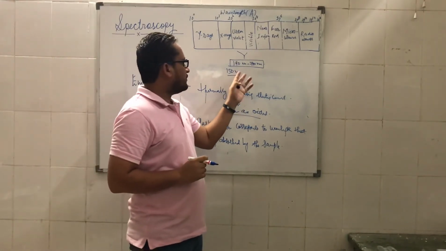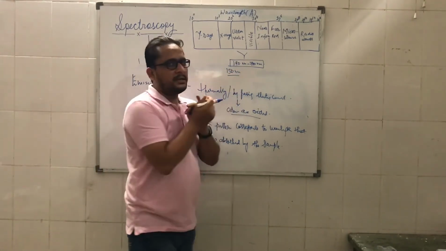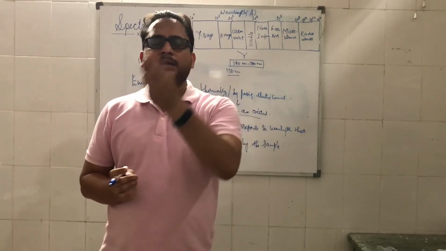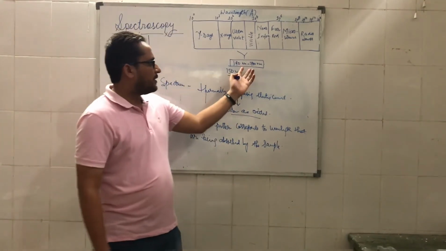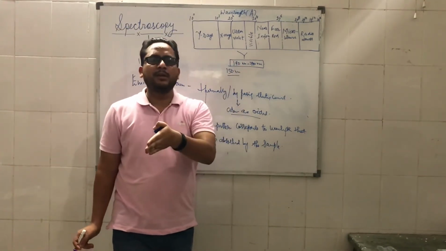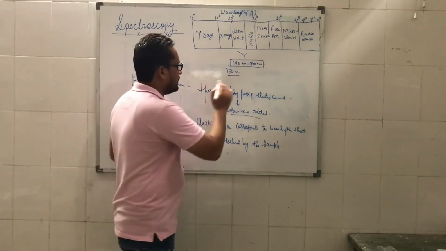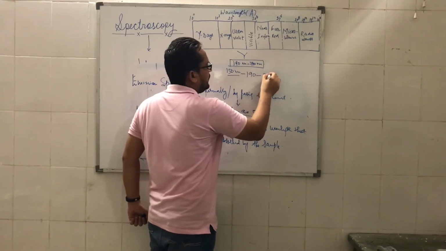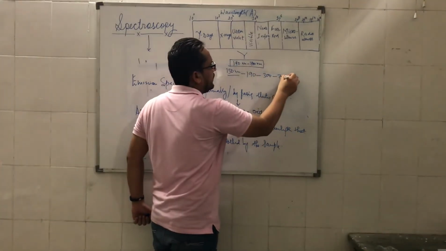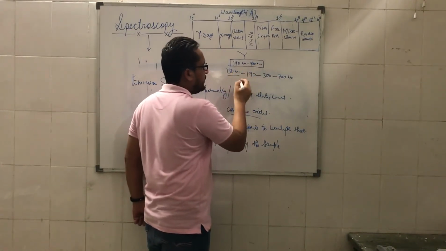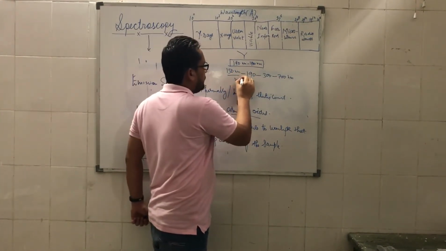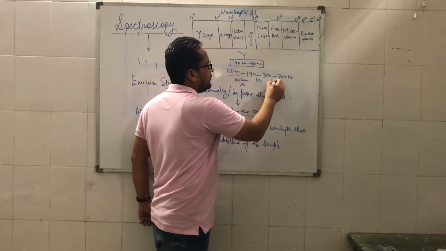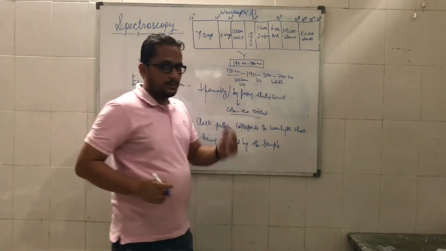The range from 150 to 190 is known as the vacuum ultraviolet region, and from 190 till 700 it is the ultraviolet and visible region. From 190 to 300 it is ultraviolet, and 300 to 700 nanometer it is visible region. So you can divide it into these three categories: 150 to 190 vacuum UV region, 190 to 300 nanometer UV region, and 300 to 700 nanometer visible region. Clear?